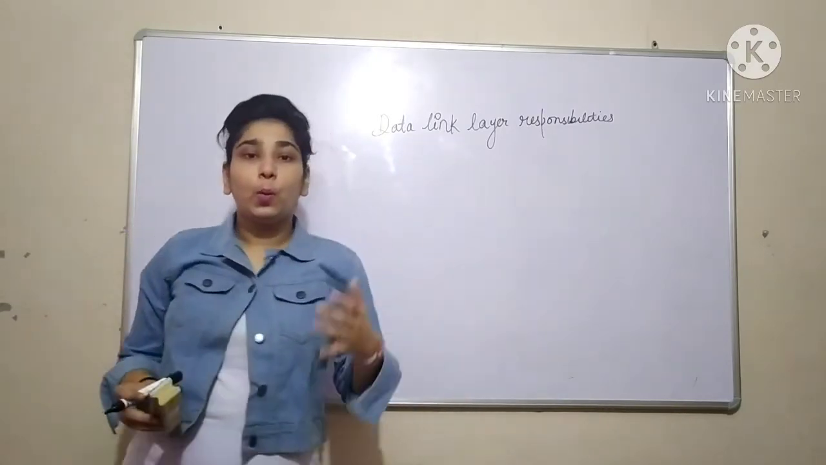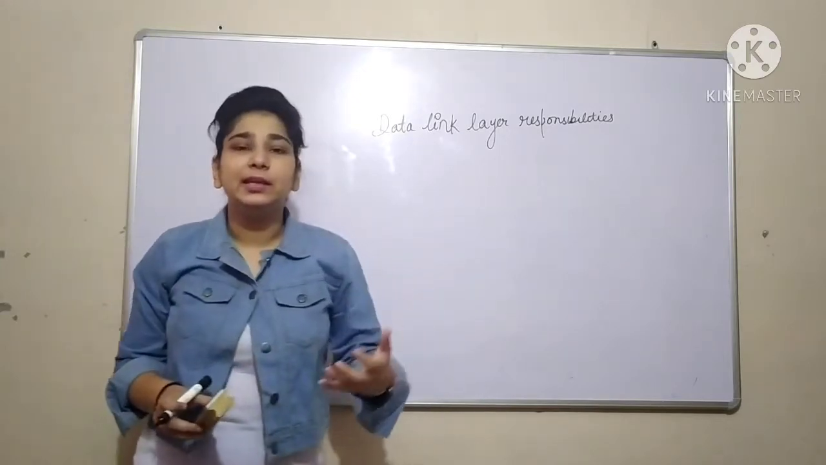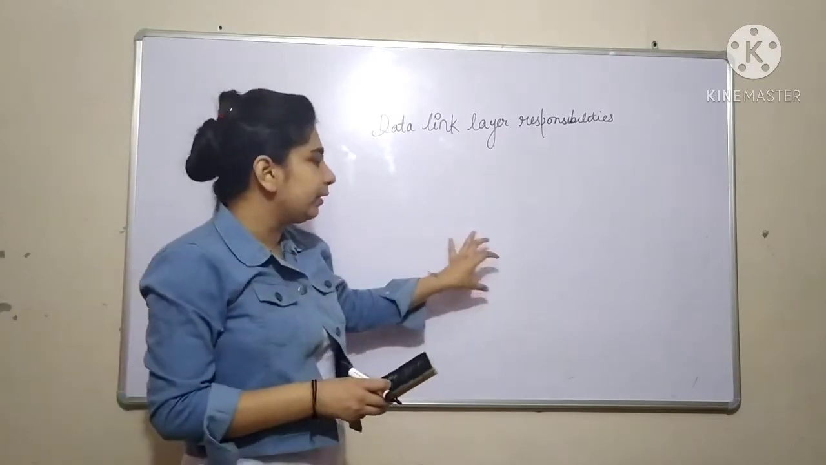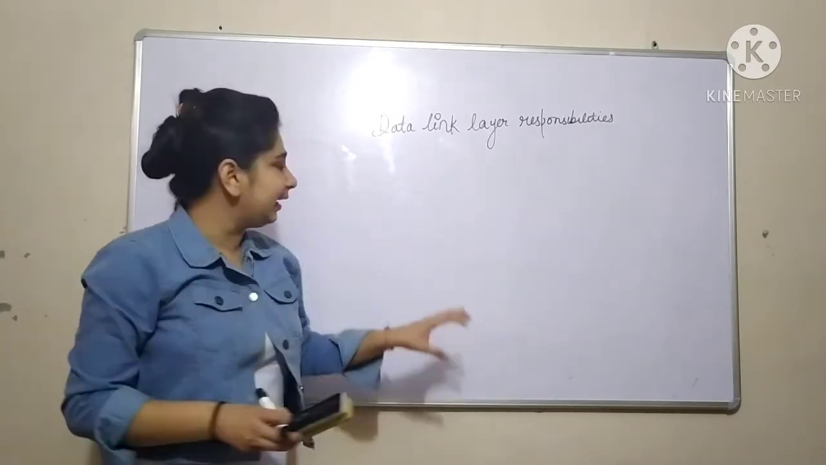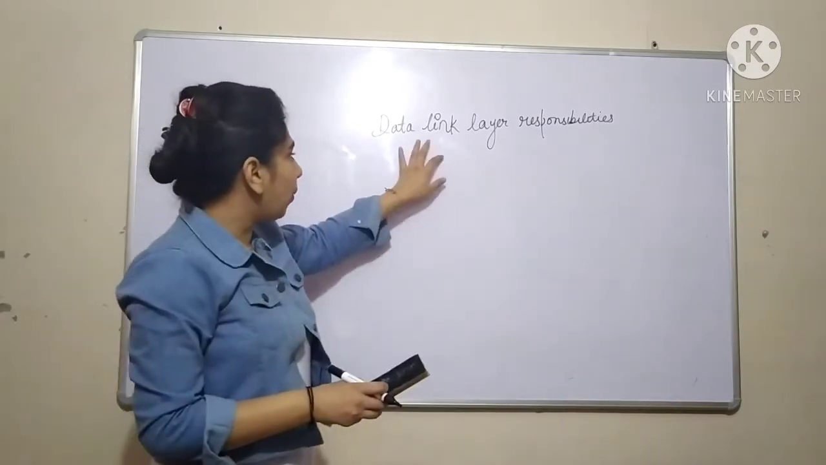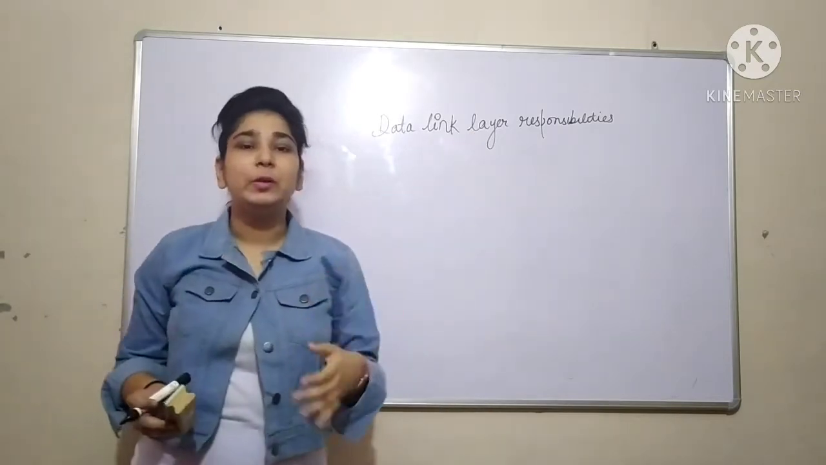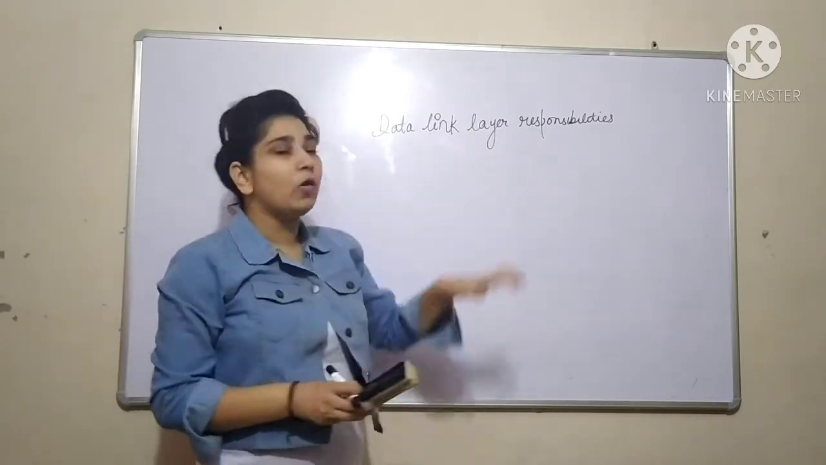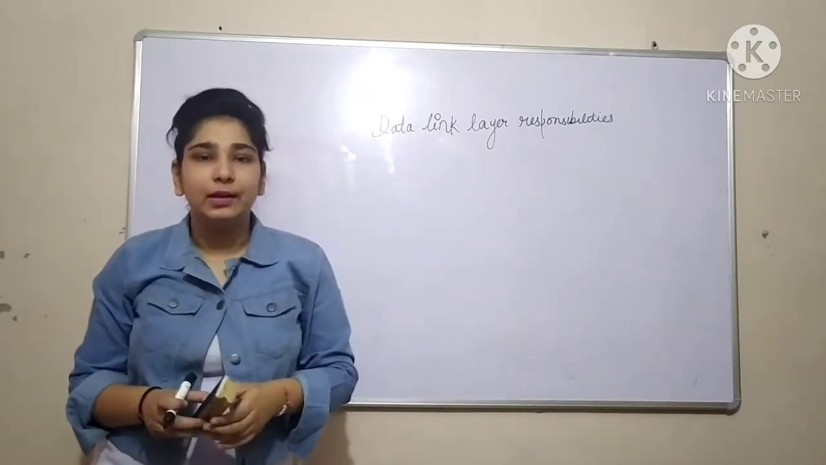We discussed the physical layer, which was taking care of everything relevant to wires and cables, or a kind of physical connection between the sender and receiver. So what does the data link layer need to take care of? We will be discussing the basic overview of the responsibilities of the data link layer.